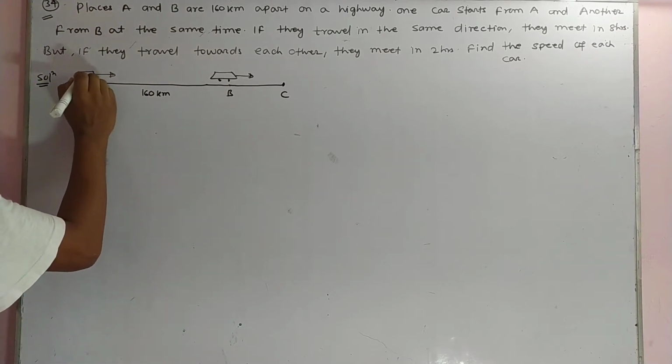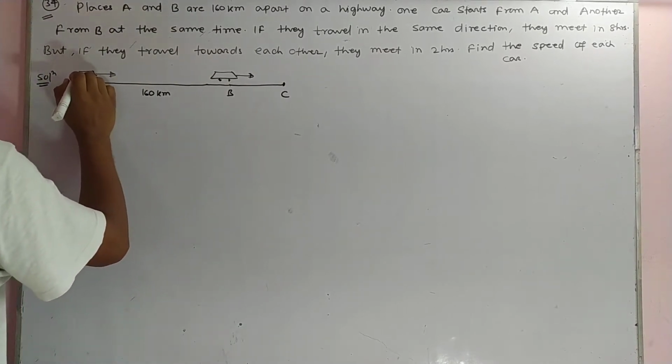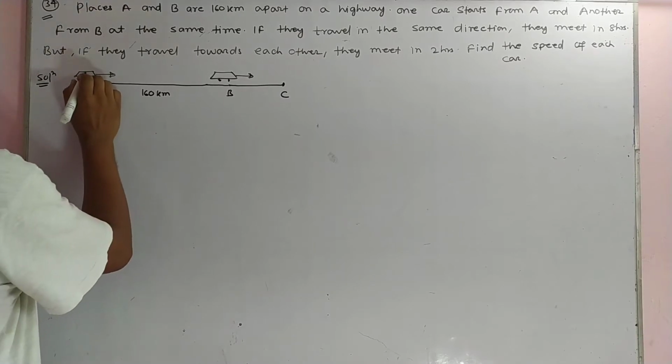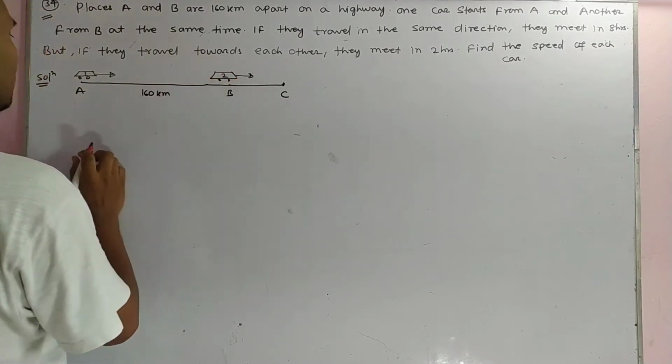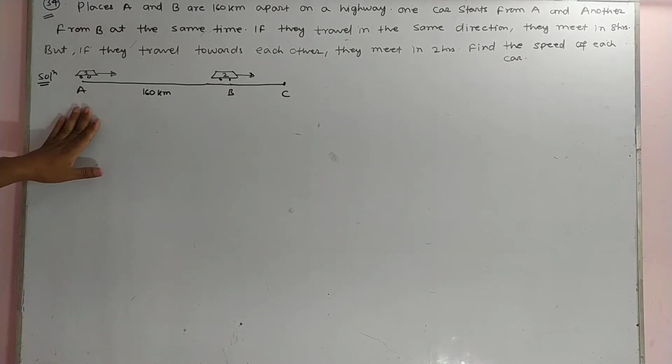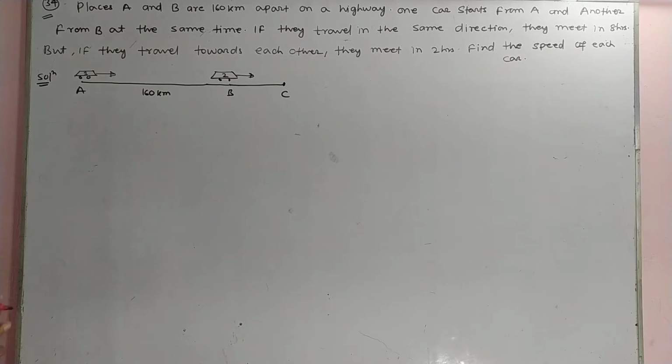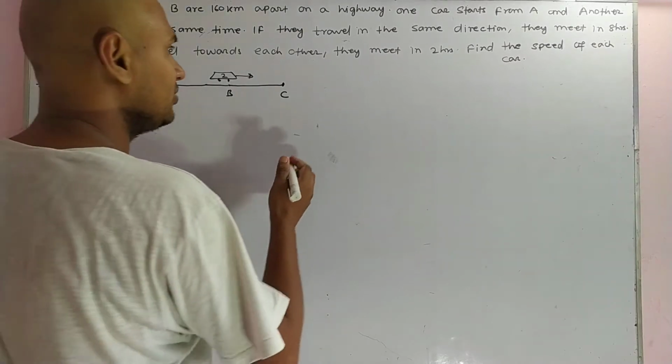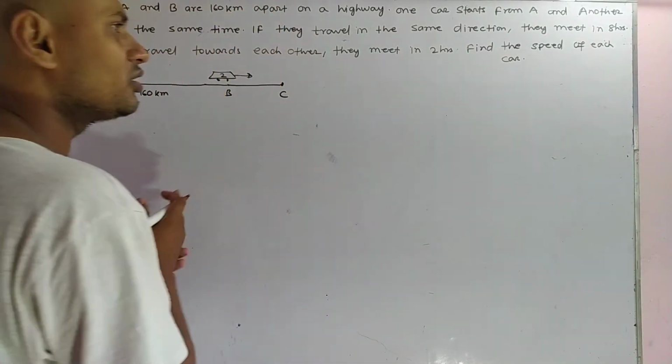This is the first car and this is the second car. The first car and the second car meet at point C in 8 hours. But if they travel towards each other, they meet in 2 hours. Find the speed of each car.